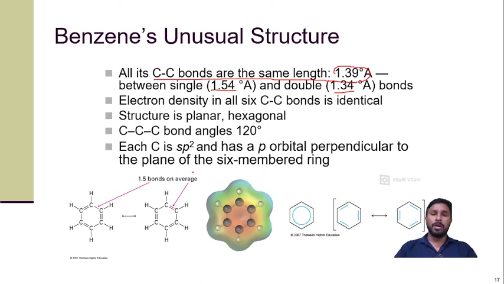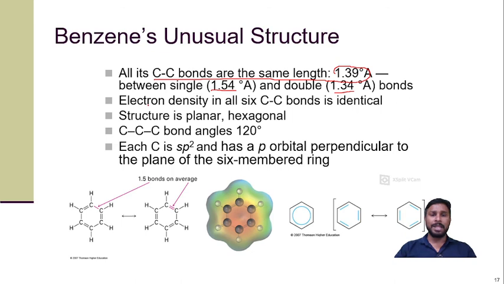So this one is the perfect hexagonal structure because all the bonds have equal length, even though some of the bonds are single and some are double, but still we are getting the complete hexagon and all the bond lengths are 1.39 angstrom. So this is an unusual thing.